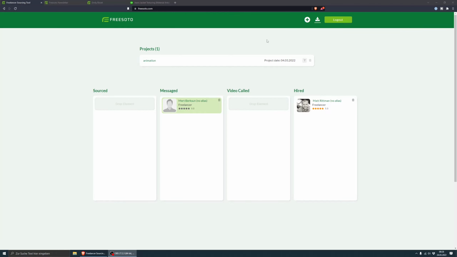Here you see it. That's the interface, and the most important thing that you can see here at the top, we can add projects and also freelancers, and then you have the projects here. And then you have a funnel. So the freelancer starts at sourced, then it goes to messaged, then to video called, and then to hired. That is pretty much the software.